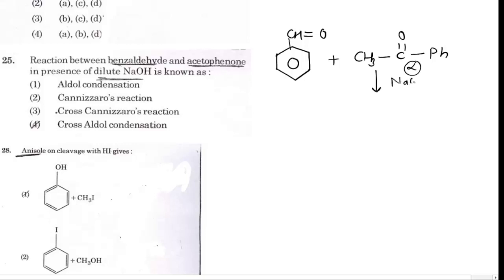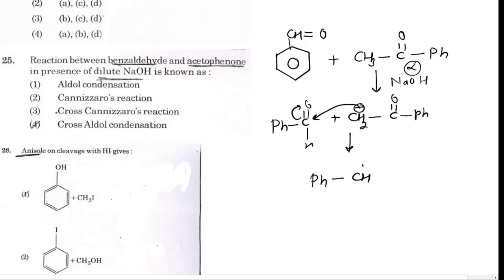When these molecules are treated with NaOH, the carbonyl compound which has alpha hydrogen will form an enolate ion, and now this enolate ion will attack the benzaldehyde molecule. So a beta hydroxy carbonyl compound is formed in the first step.